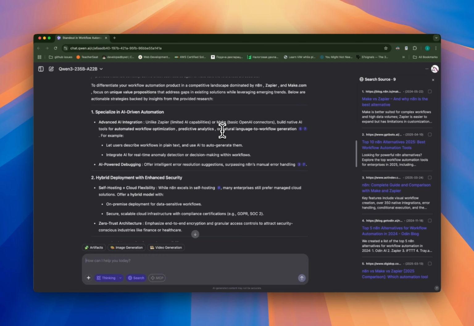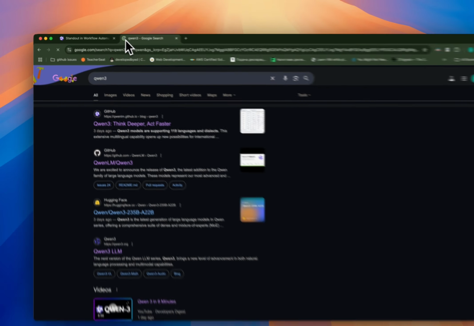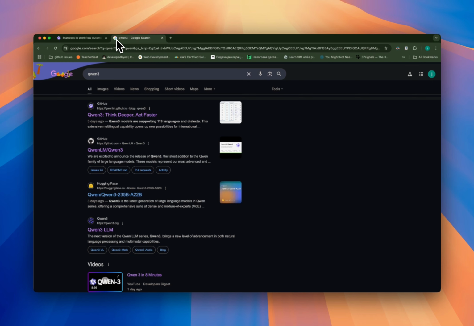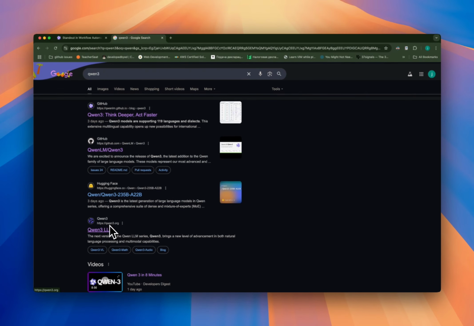First of all, I want to quickly show, if you want to access Qwen AI right now and try it out, you can simply go to Google, type Qwen, and you'll be able to find it here. Now, whenever I Google it, you will find this URL. Make sure to avoid it. It's basically a spam link, which will simply open up ads. So ignore it. You need to open this URL.